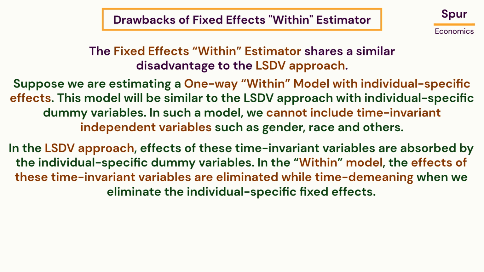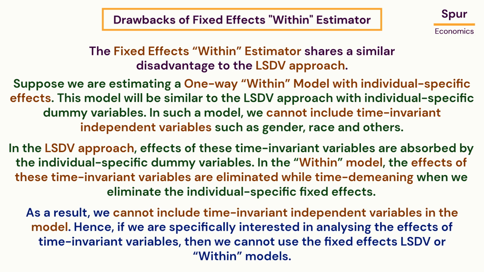In the LSDV approach, effects of these time-invariant variables are absorbed by the individual specific dummy variables. In the within model, the effects of these time-invariant variables are eliminated while time-demeaning when we eliminate the individual specific fixed effects. As a result, we cannot include time-invariant independent variables in the model.